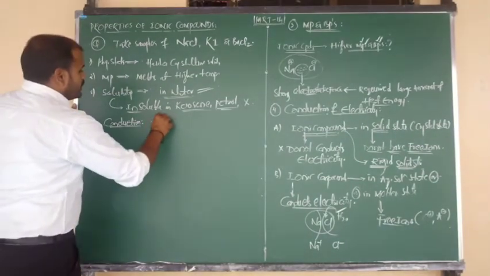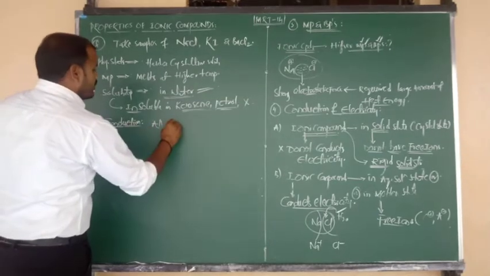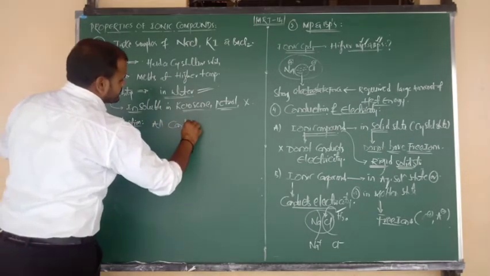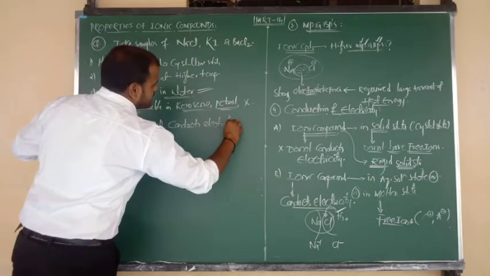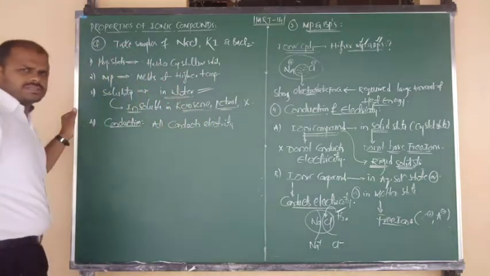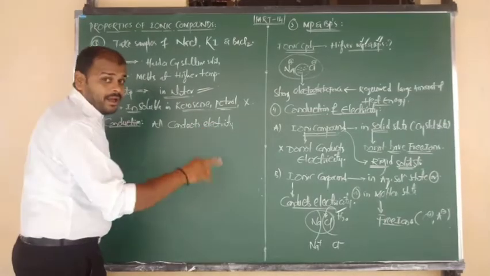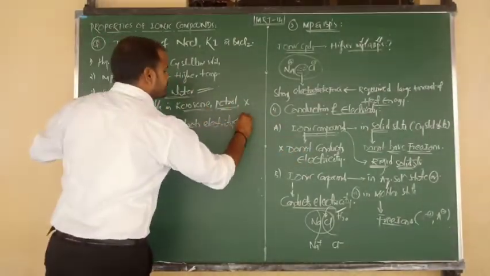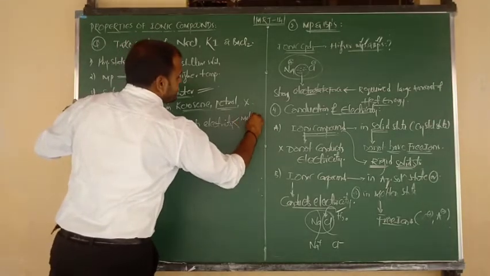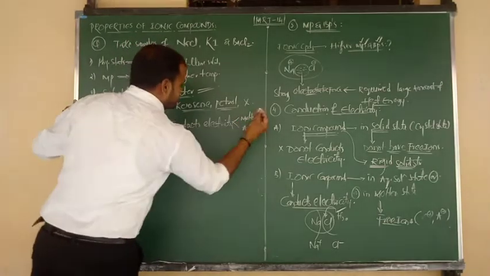All three salts conduct electricity. They will conduct electricity, okay, but in which state? Solid state, beta? No, beta. They will conduct electricity in what, beta? Molten state, and also we can say in aqueous state.